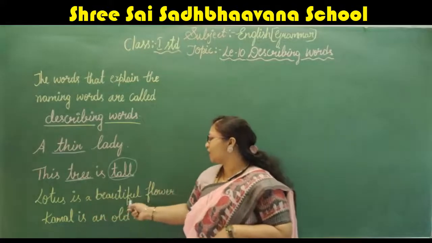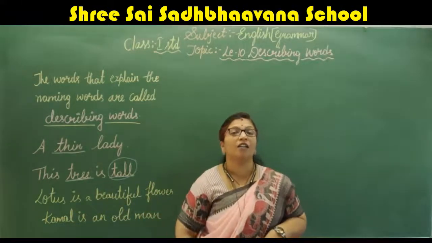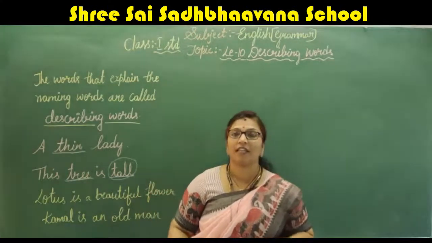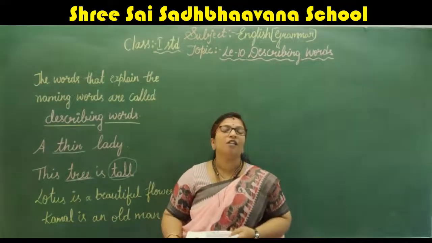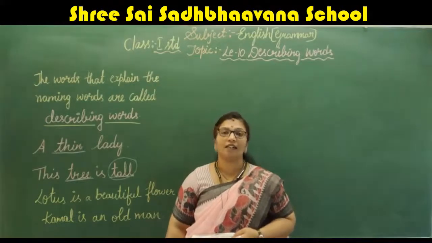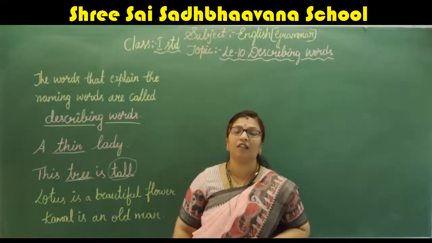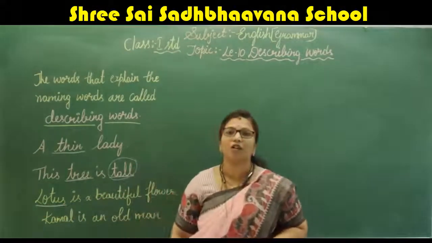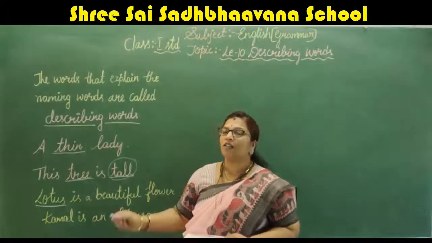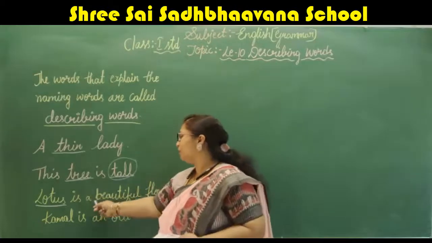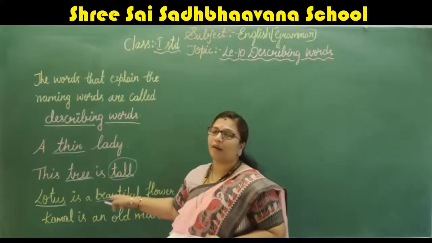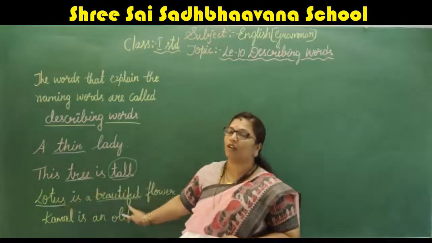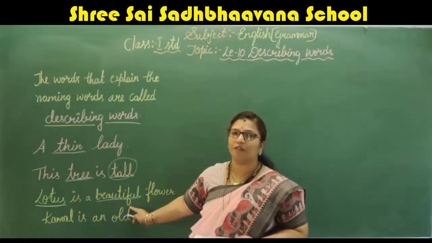So, lotus is a beautiful flower. How is the lotus looking? Which word is saying that there? Beautiful, right? So, beautiful is a describing word here. About a noun, which is your naming word, lotus is the naming word, right? So, this one, beautiful, is describing a naming word. This one we call a describing word.